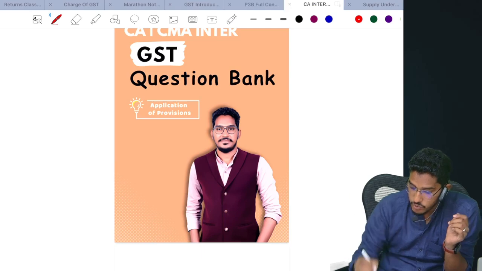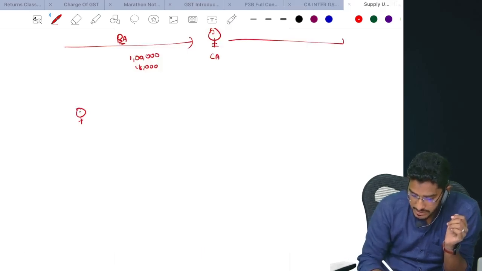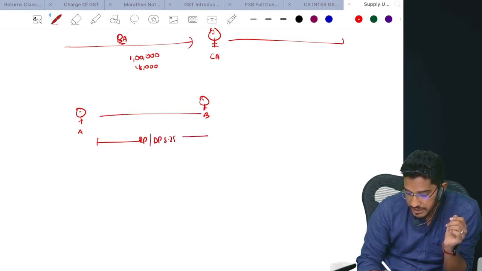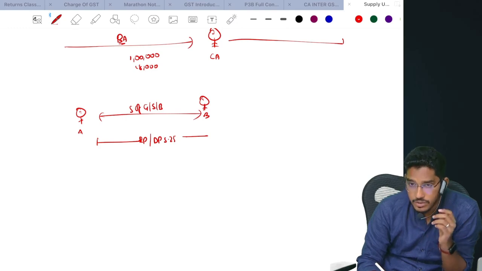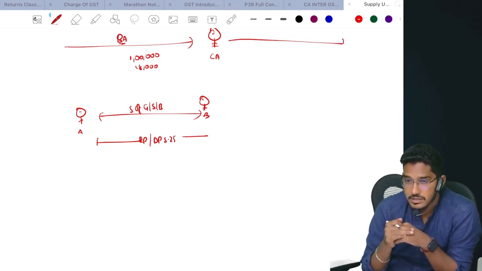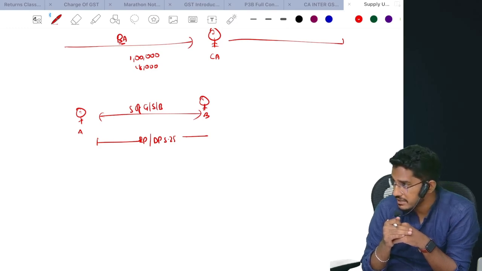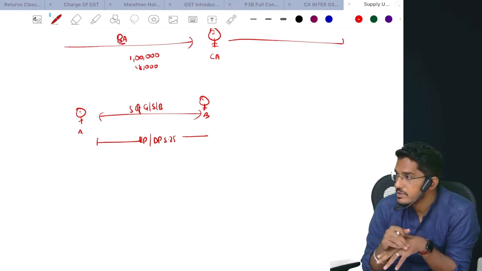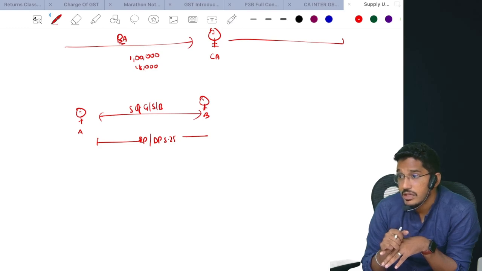There are two related persons. There is a person Mr. A, there is a person Mr. B. They should be either related persons or distinct persons as per section number 25. And if any supply of goods or services or both happens in the course or furtherance of the business, then those transactions will be deemed as supply even without consideration. Clear? But first we need to understand who will fall under the related person definition.